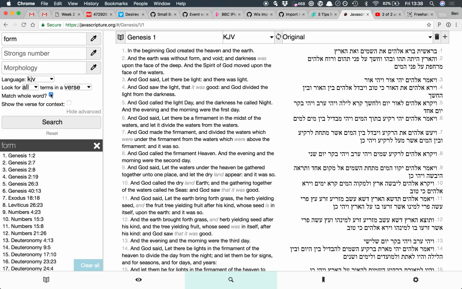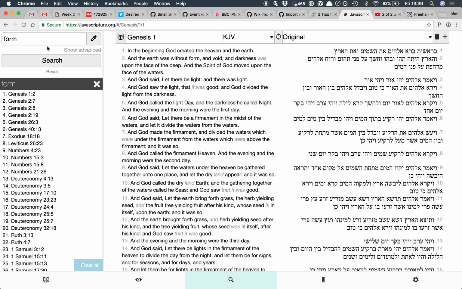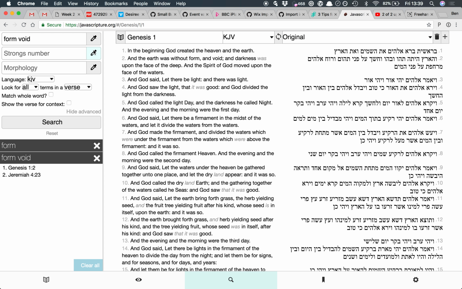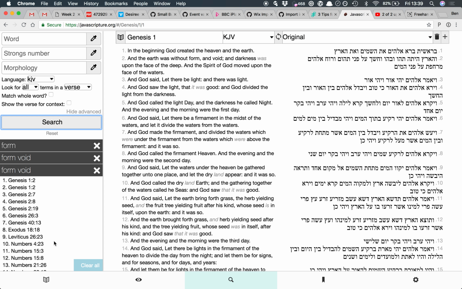And if you do that, that will give you results for just form, not form, formed, or forms, or anything like that. You could search for two words together, so form, void. That will give you all the passages with the word form and the word void in, only two. You can change that to be the passages which have any of the terms, so form or void, either form or void in a verse, and that will give you a lot more results.